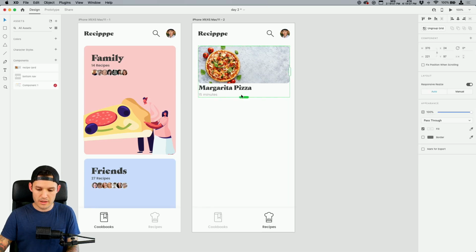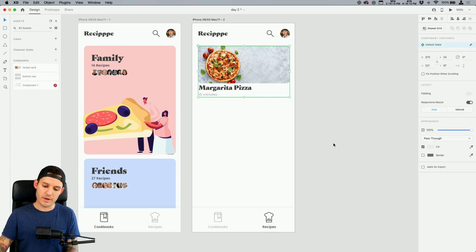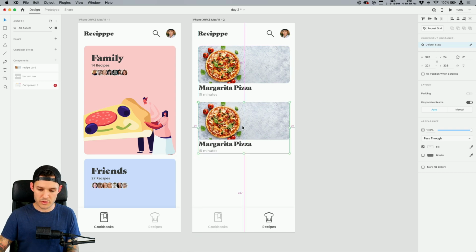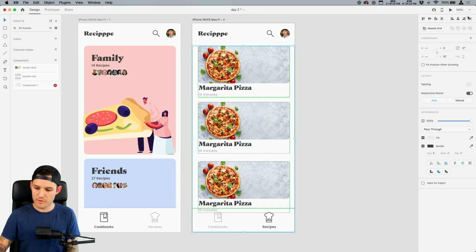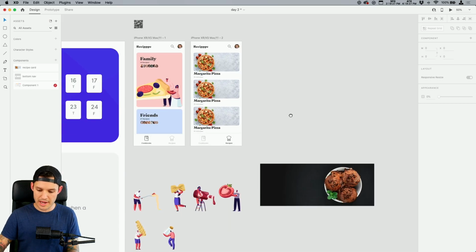And why don't we Command or Control R repeat grid. Let's bring a couple of these down, and maybe that's not what I want to do. I'm not even gonna repeat grid right now. I'm just gonna 1, 2, 3, boom, we're about 20 pixels away. I'm gonna grab all of them, use my distribution tools like so. Okay, looking pretty cool. Now let's customize.